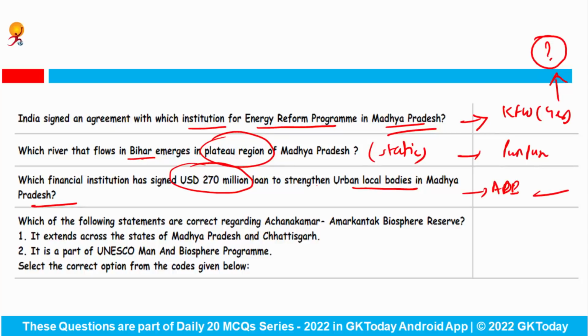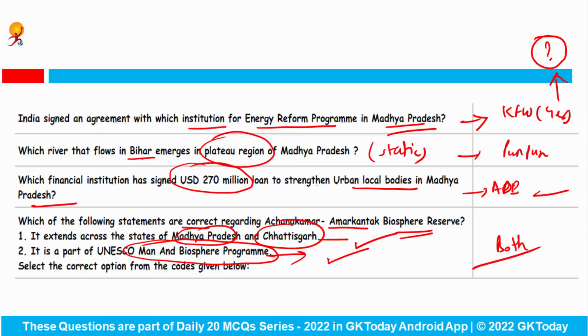And last question is, which of the following statements are correct regarding Achanakmar-Amarkantak Biosphere Reserve? So two statements have been given and we have to identify which of the following are correct. First says, it extends across the states of Madhya Pradesh and Chhattisgarh. Yes, this is completely right. And second says, it is a part of UNESCO Man and Biosphere Program. Yes, this is also right. Correct answer would be both.